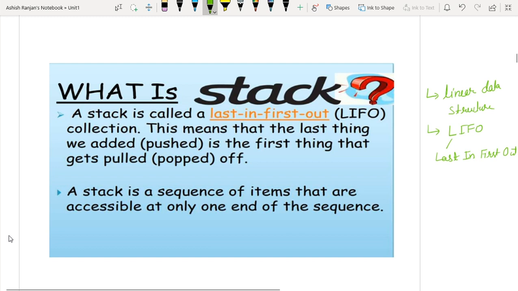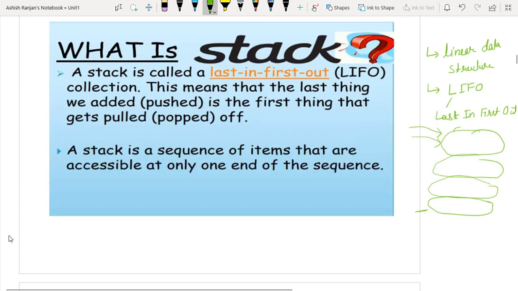So you can understand it by a stack of plates in a party. You have gone to some party and you have the stack of plates. So obviously the last inserted plate you will take first. You cannot take the first item here. You are only bound to pull the last plate placed. This is the same sequence. A stack is a sequence of items that are accessed at only one end of the sequence.